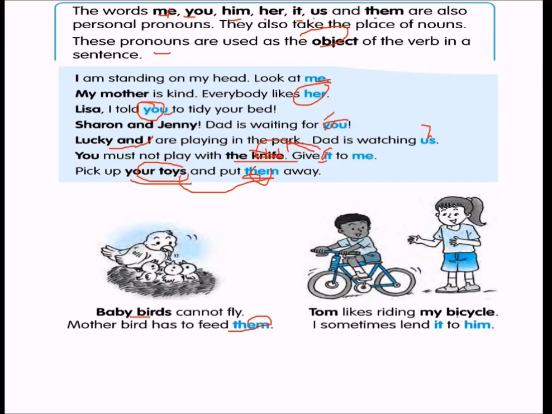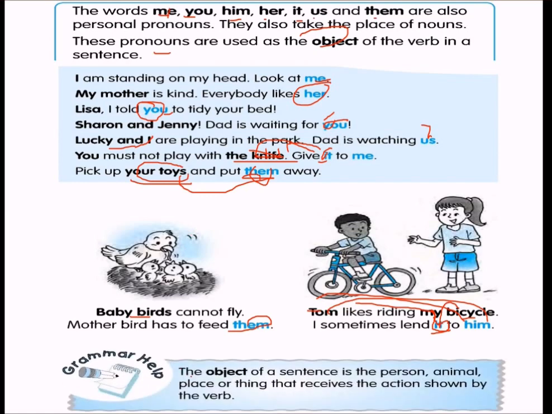Tom likes riding my bicycle. I sometimes lend it to him. What? It means bicycle. Him means Tom. So Tom and bicycle, they both are nouns. For my bicycle, it is used, and Tom is replaced by him. So it and him both are personal pronouns.